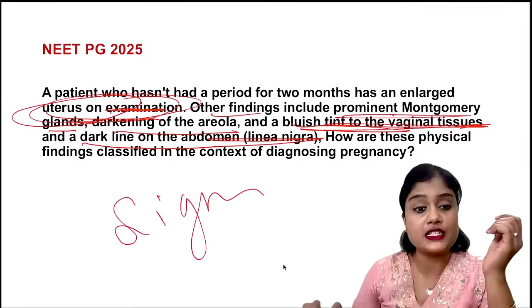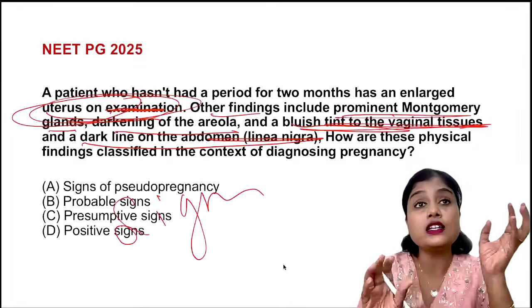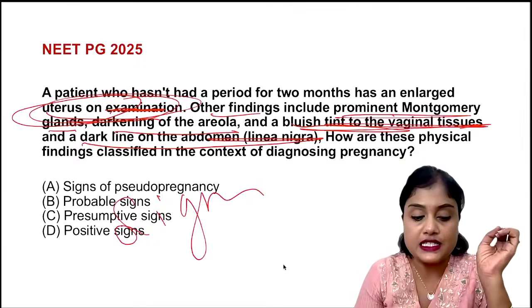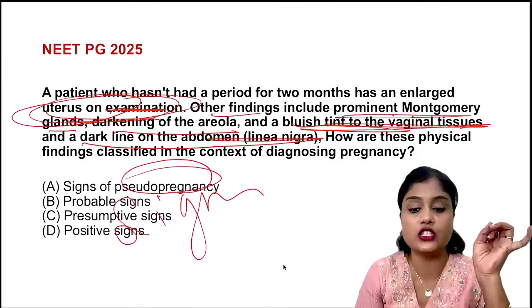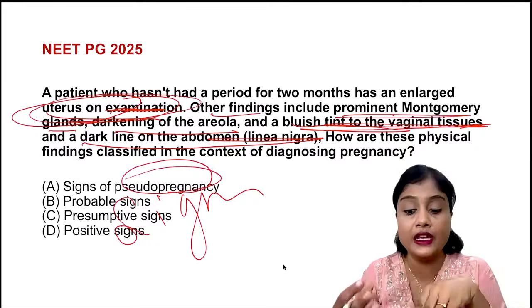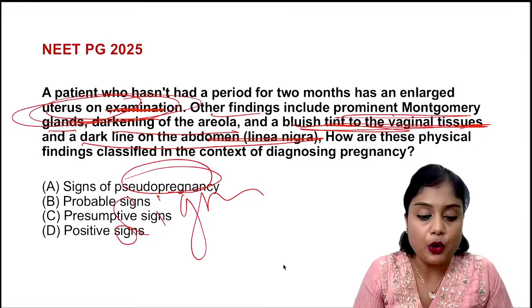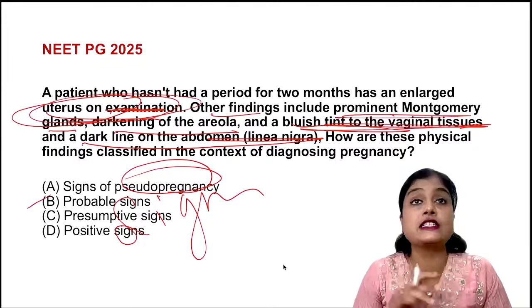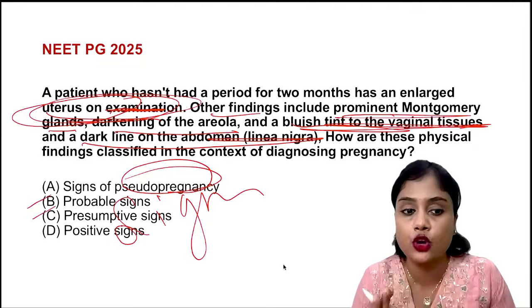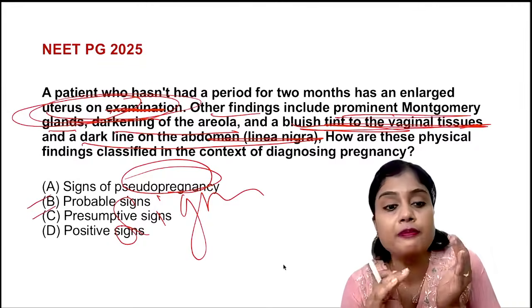So next, coming to the answer. What are the answers they had given? Signs of pseudo pregnancy? No, it is not pseudo. We have seen so many positive signs, isn't it? Then probable signs or presumptive signs. This is what you are getting confused with. I'm sure of that. So presumptive means what the patient thinks.